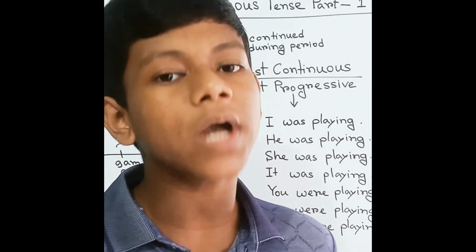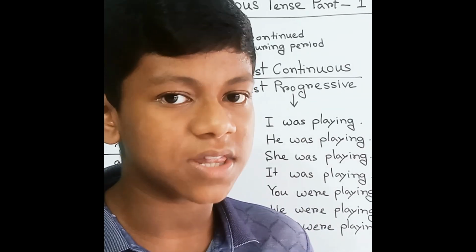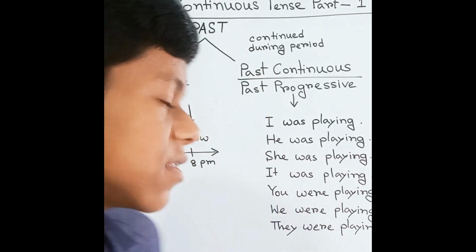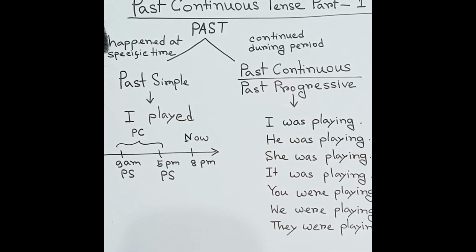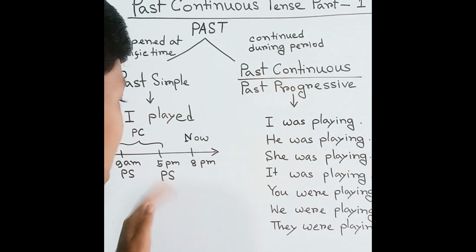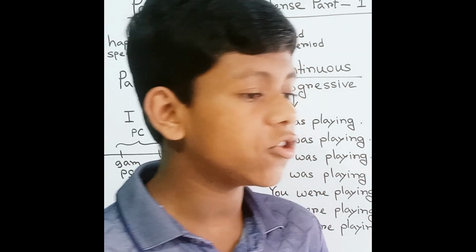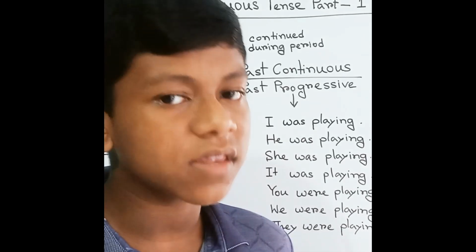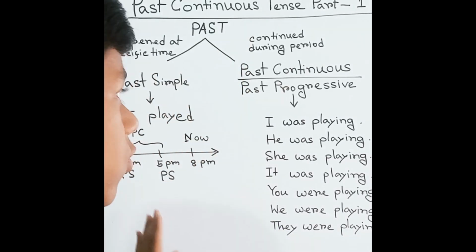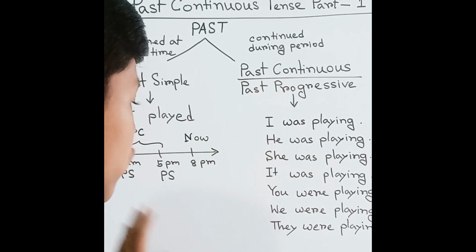But if we talk about the past continuous tense or past progressive tense, then I want to tell you that from 9 a.m. to 5 p.m. it will be your past continuous. Why? I can give you an example to explore more.